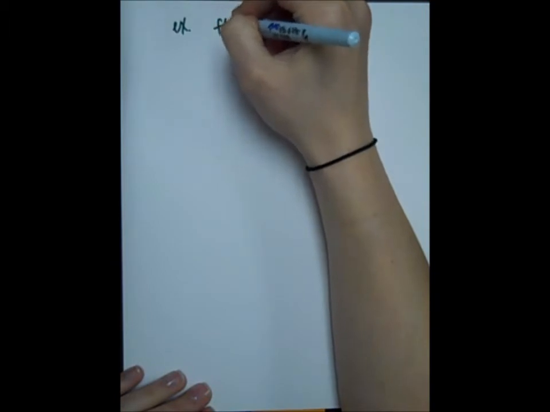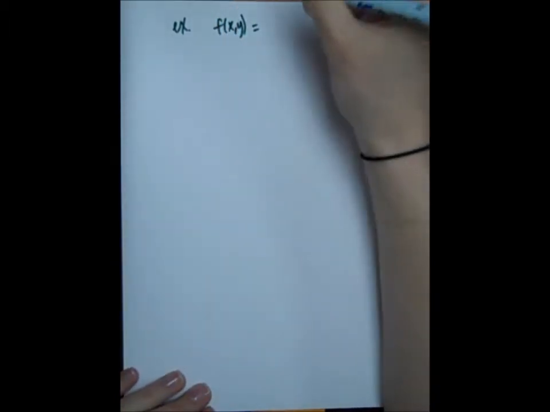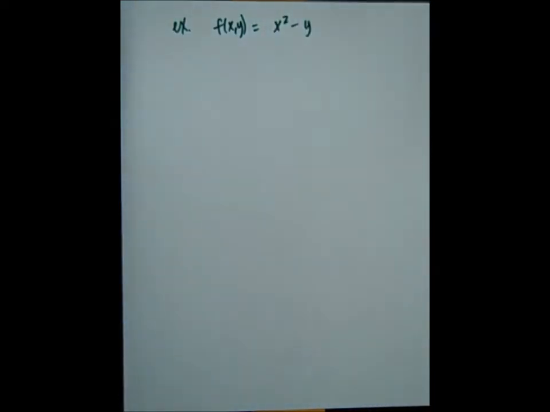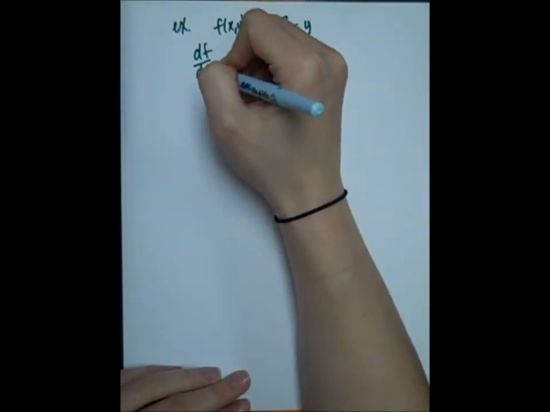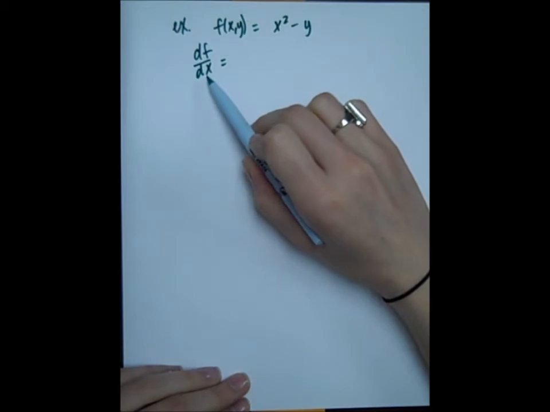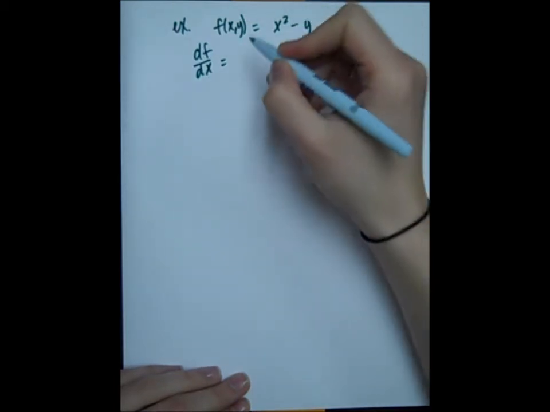So maybe let's do one more of these. Let's say that f of x comma y is x squared minus y, and I want to know what's df/dx. So I'm saying what's the derivative of this function, and let's treat x like the variable. Well, the derivative of x squared with respect to x is just 2x.